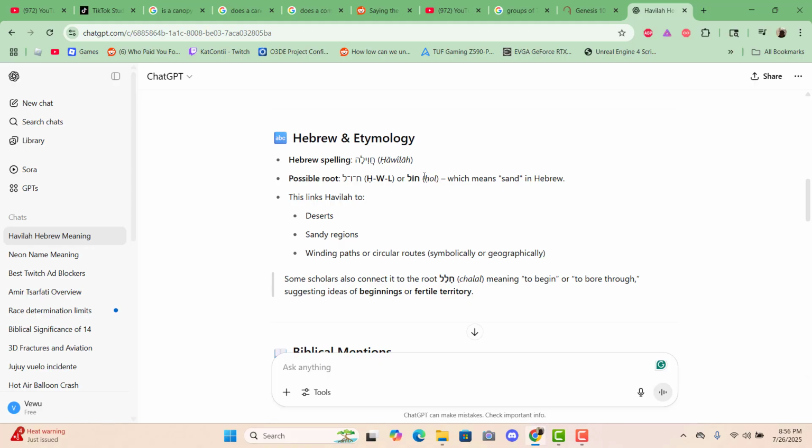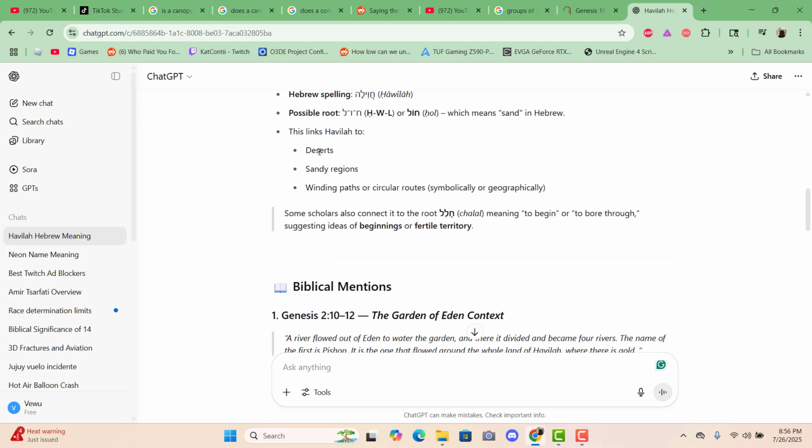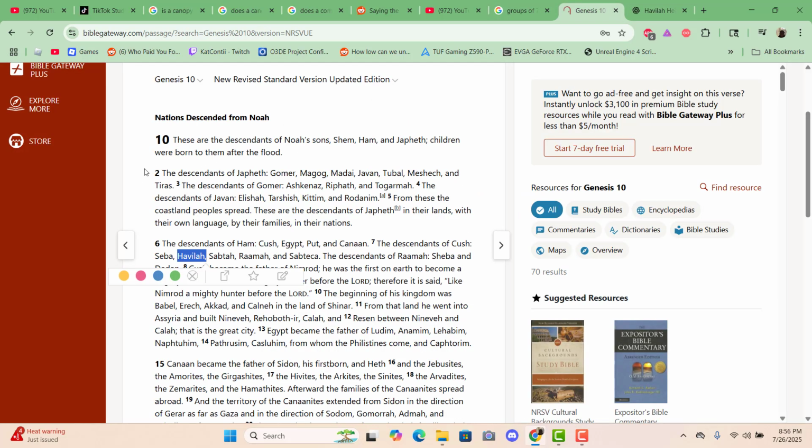From the word hor, the Hebrew root hor, which means sand. That's where the word Havilah comes from. We're seeing a desert region. What does God say here? Chapter 10 of Genesis, the descendants of Cush: Seba. You get the word Sheba. Sheba in Hebrew means seven, the well of seven, the seven oath. It's linked to seven.